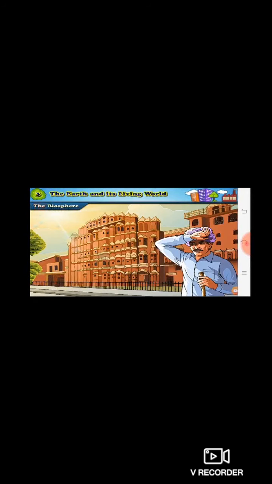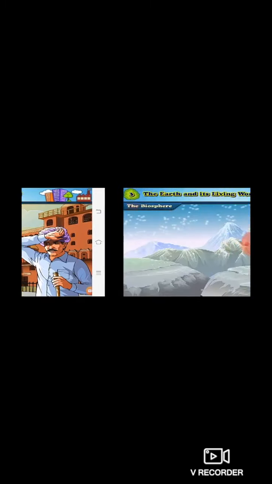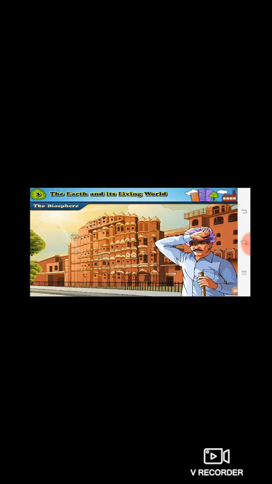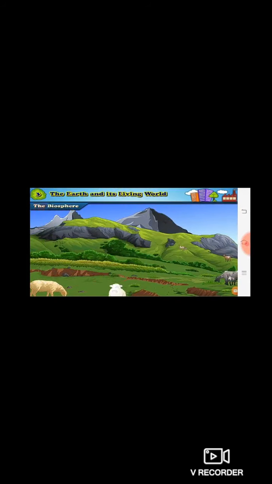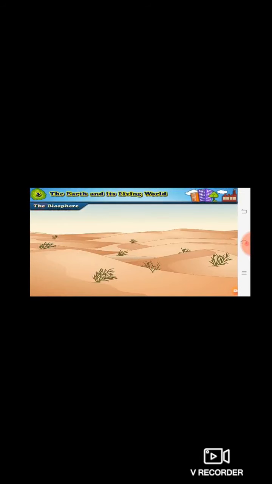In some places you may find snowy regions, but at other places you can find hot climate. In the snowy region you will feel very cool. Now in some places you can find mountains, while in others you can find plains. Some places on the earth have heavy rainfall, whereas other places are very dry deserts.